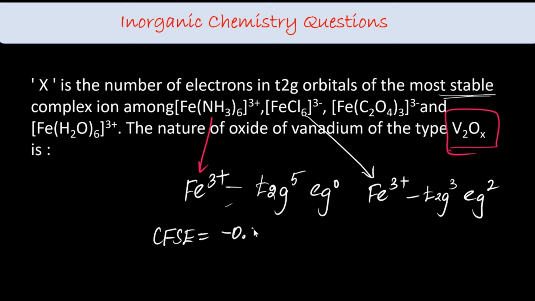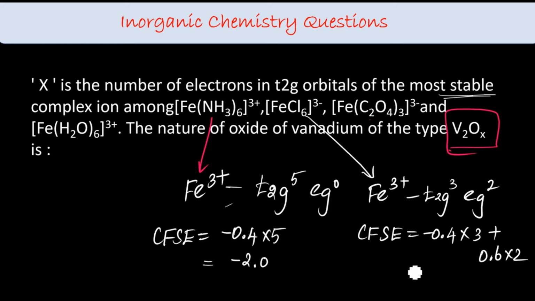For 3d, minus 0.4 into 5 plus 0, because eg is 0, that makes it minus 2.0. Here, minus 0.4 into 3 plus 0.6 into 2, which is minus 1.2 plus 1.2, that's 0. So which makes this complex the stable one, t2g5.